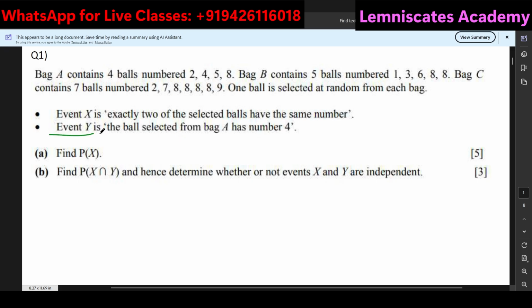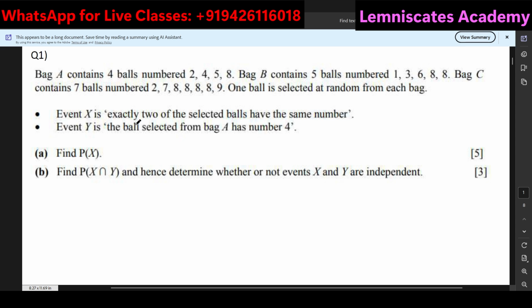And then there is an event Y where the ball selected from bag A has the number 4 written on it. So now we are not talking about all the balls, we are just talking about the ball that we are selecting from bag A, and it should have the number 4 written on it. So there are these two events given to us. In the first part, we are supposed to find the probability of X. So what is the probability of X?